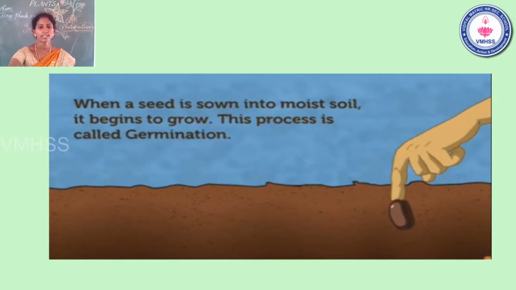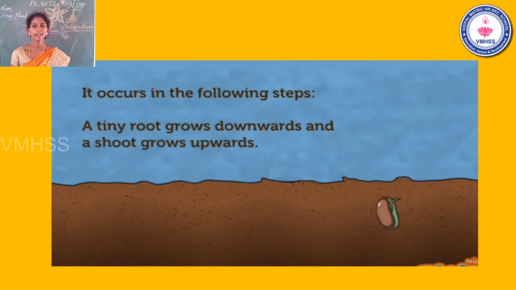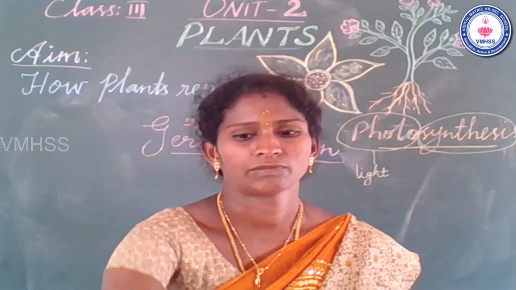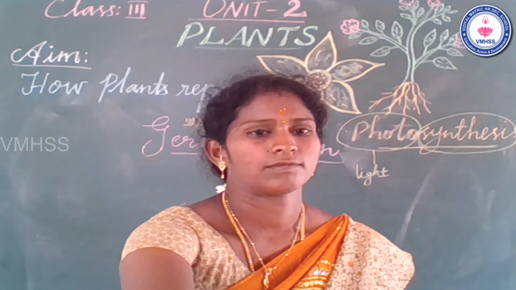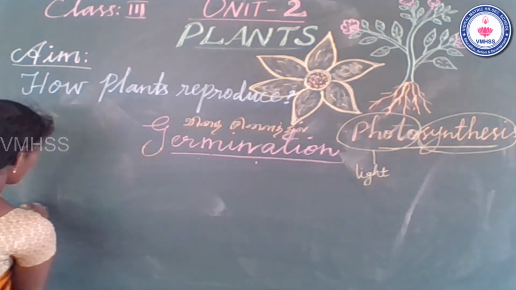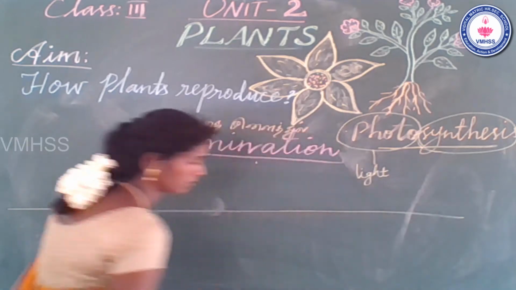Okay, see the second one. It occurs in the following steps. There are 5 steps followed during the germination process. First one, you already know that.